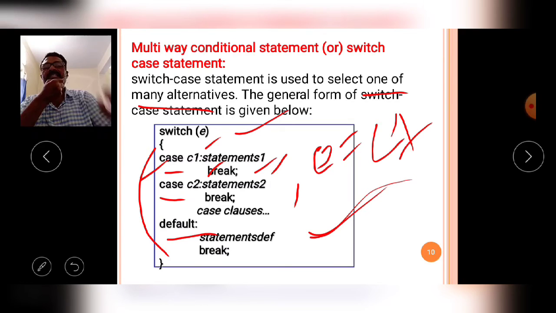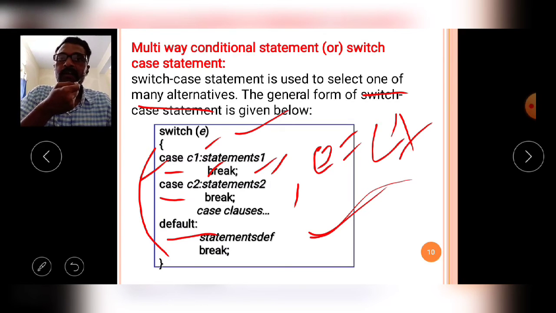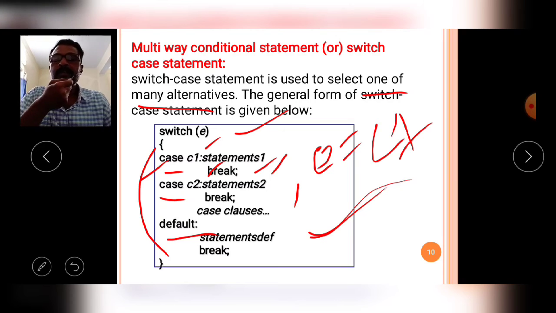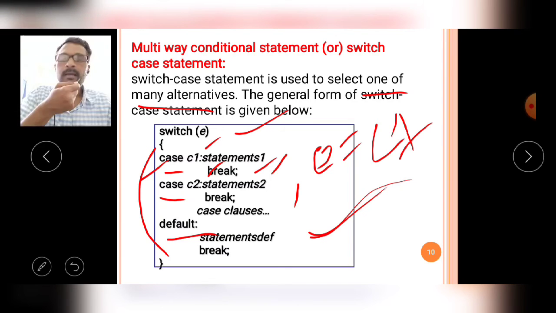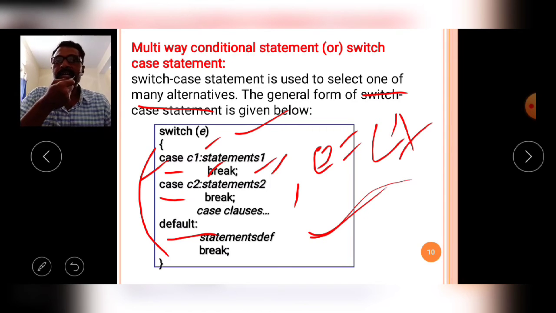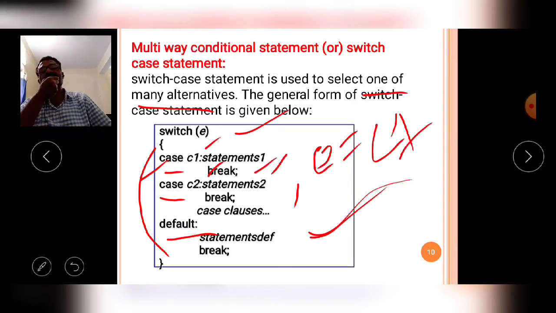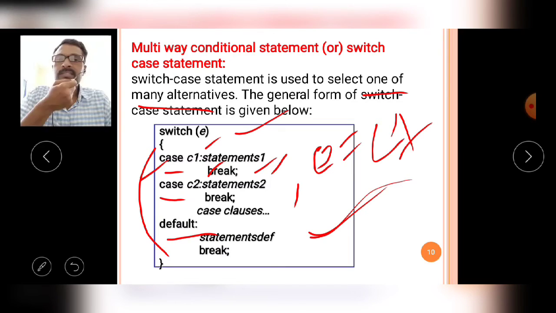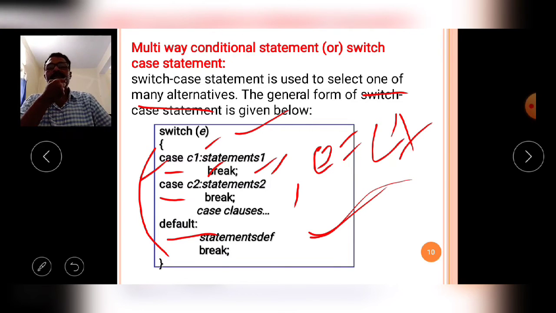Like that, the switch statement contains a number of options with the default option. From the number of options, only one option is executed by the compiler, that means executed in the program. So if no case is executed in the switch statement, by default the default case is executed by the compiler.